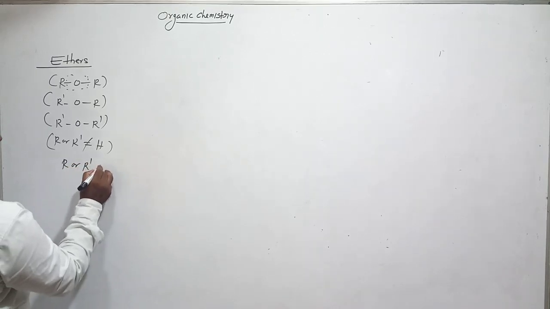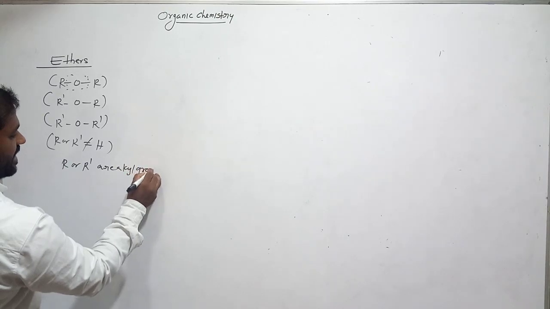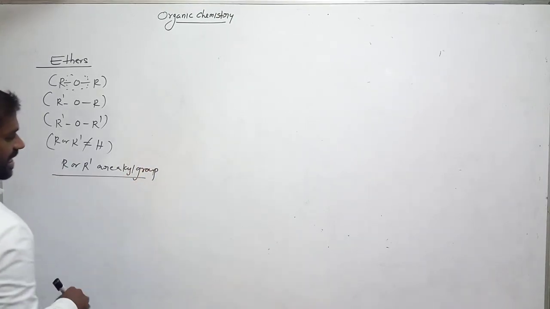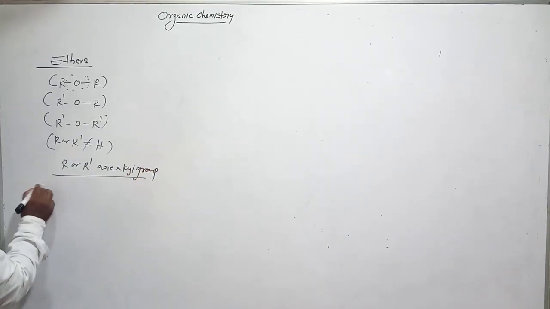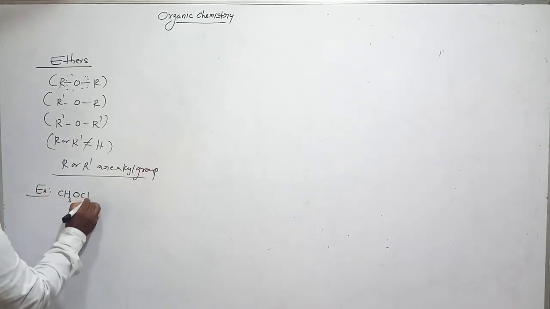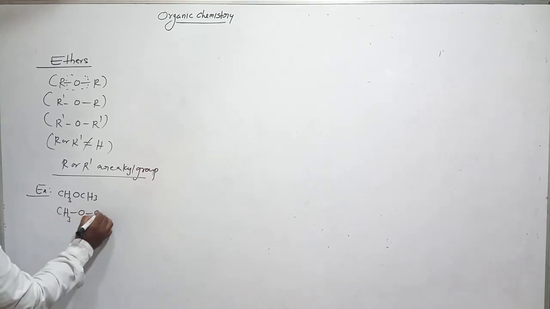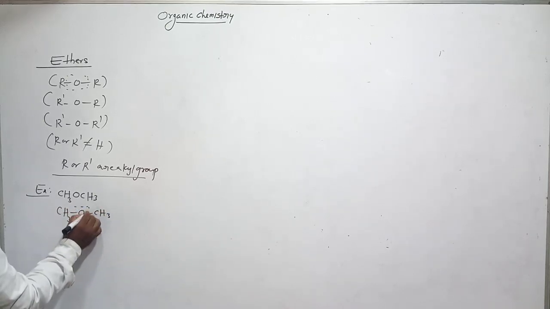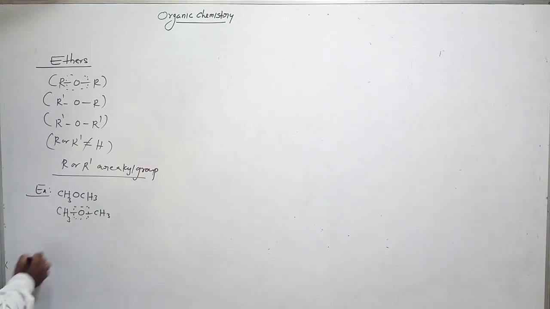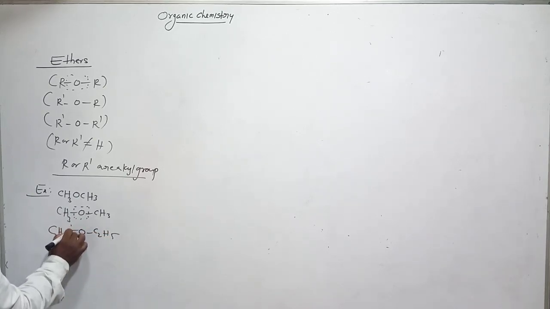R and R' are alkyl groups, maybe ethyl or propyl, whatever, alkyl groups. Okay. Example. Let's see the example. CH3OCH3. Okay. Now this expands as which functional group? Ether. Clear? One more example. C2H5OC2H5. So which functional group? Clearly ether. Am I right?